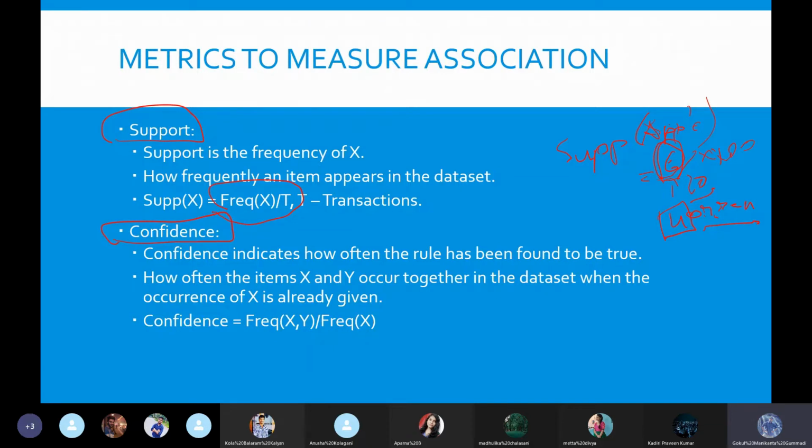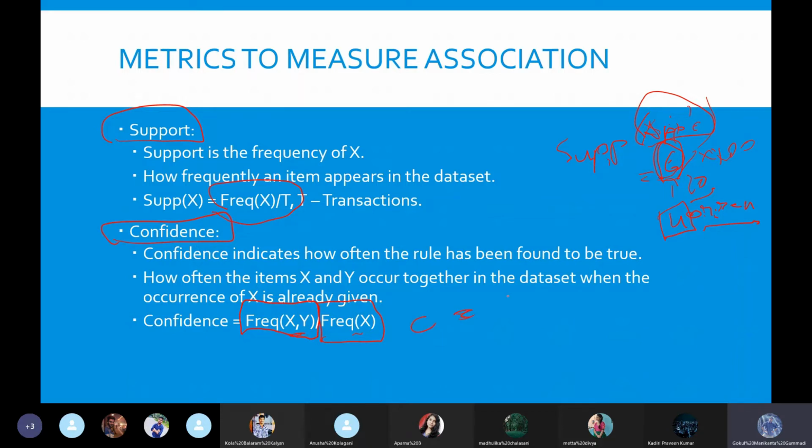That means there is a relationship between apple and oranges. So what is that relationship? How do we identify the metric called confidence between the orange and apple? It goes like this: the frequency of apple and oranges divided by the frequency of the previous purchase. Whatever we're considering here as the previous purchase, apple. So here, the frequency of x will be apple. So the confidence of x comma y, nothing but apple and orange, will be the confidence.